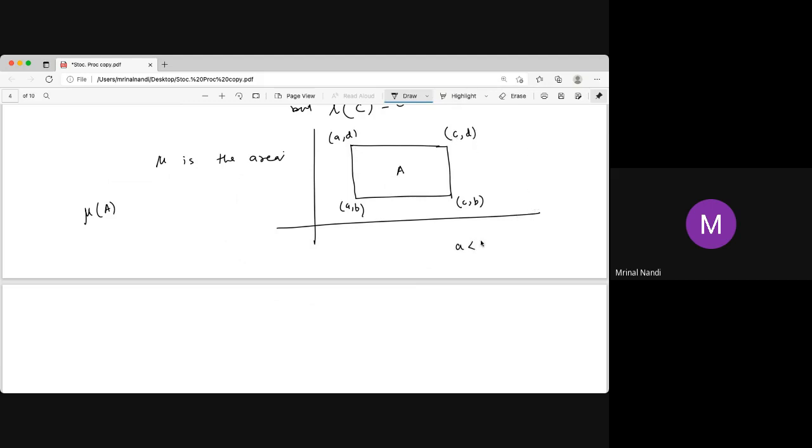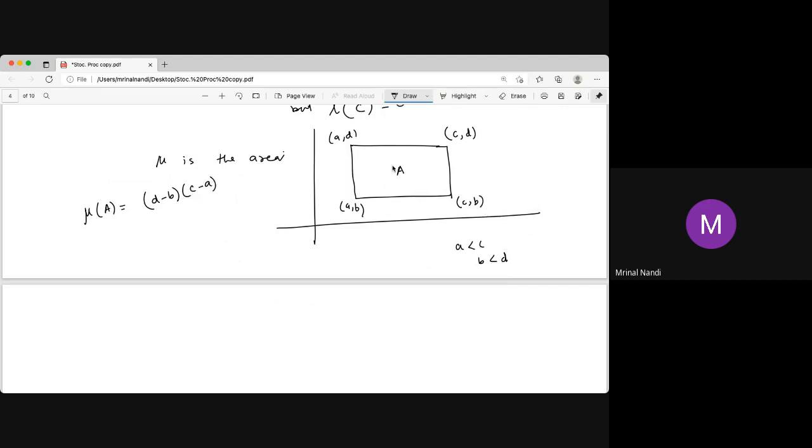Now a is less than c and b is less than d. The idea of the area must be intuitively (d minus b) times (c minus a). That should be the area.